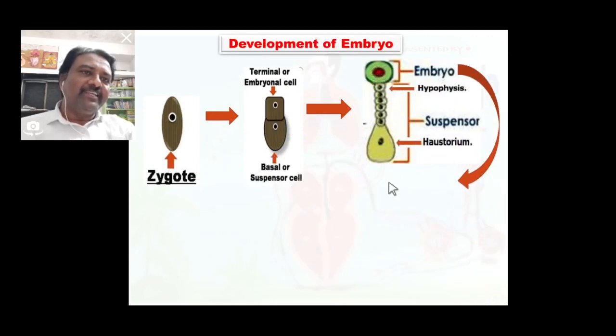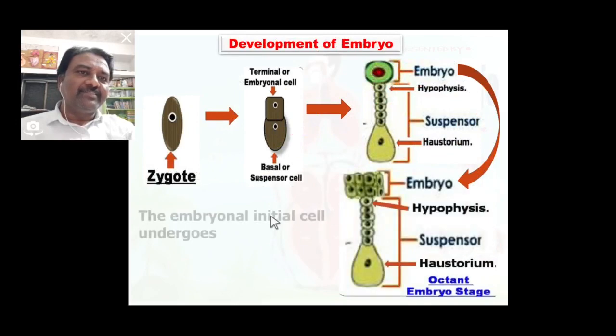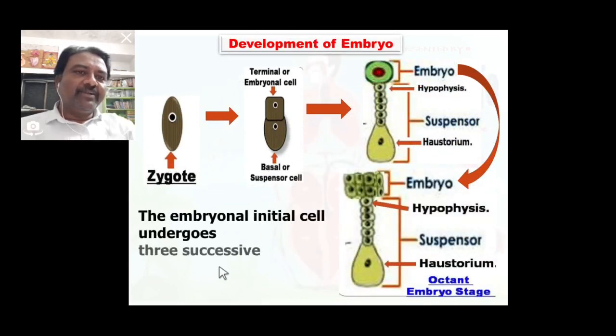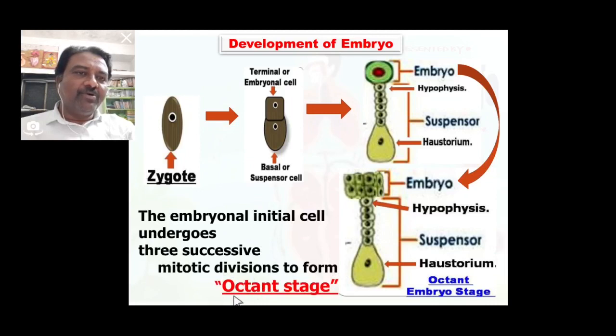Embryonal initial cell undergoes 3 successive mitotic divisions to form octant stage. So this one is the embryonal initial cell undergoes 3 successive mitotic divisions to form this octant stage structure of the embryo, and it is very important for development of some parts of the embryo that are essential. So this is octant cell,